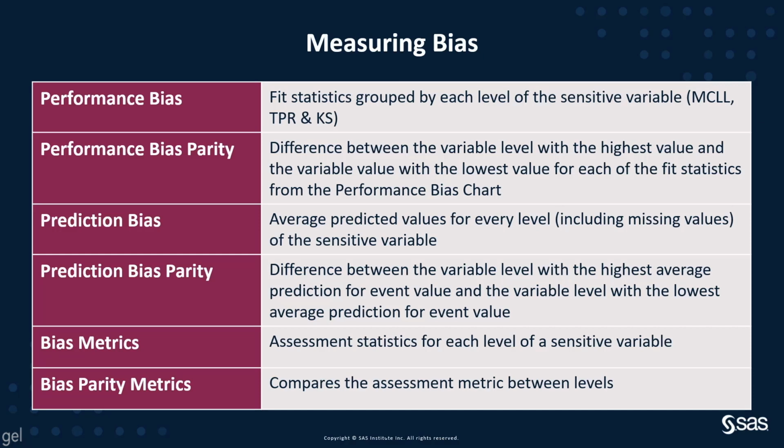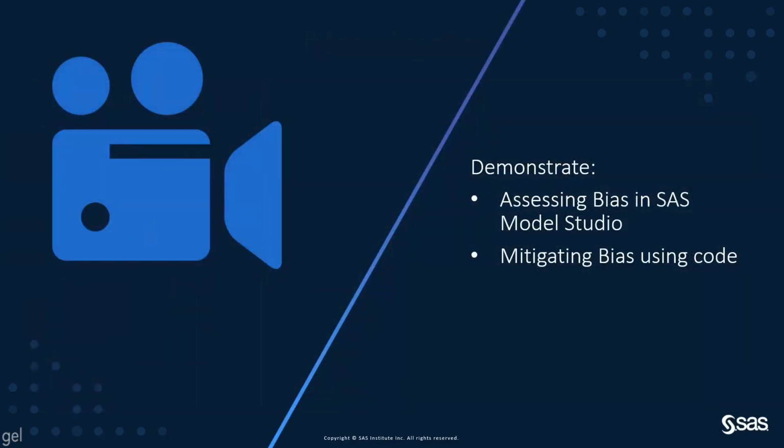These are assessment statistics for each level of a sensitive variable, and the bias parity metrics compare the assessment metric between the levels. Now I'm going to show you how the software works. First, I'm going to demonstrate assessing bias using SAS Model Studio, which is a visual interface, and then I'm going to show you through coding how we can also mitigate the bias.